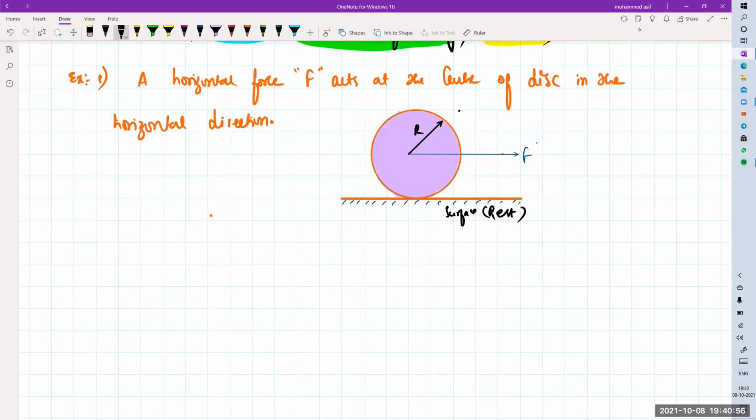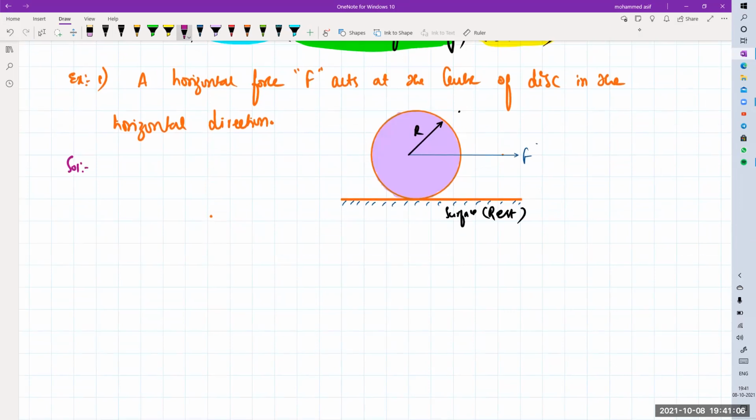Surface is at rest. Okay, yes, sir. Now see, what is the condition? A horizontal force capital F is acting at the center of the disk in the horizontal direction. This is a given condition. Now I need to write the force equations for this one. When you are applying the force on this one, let me see what all forces are acting on